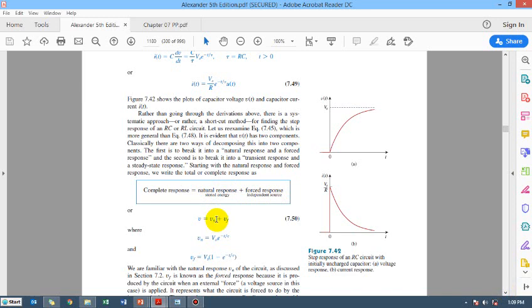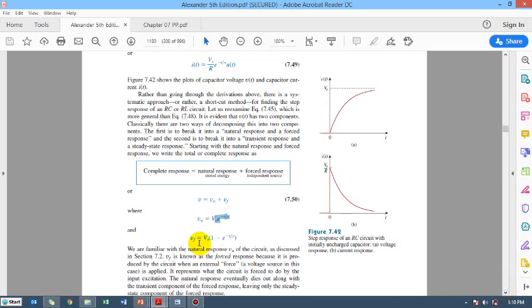So this is V naught, and the forced response is only due to the presence of the power supply in the circuit. Natural response is just because of the V naught, so we have written separately the terms involving V naught. All the other terms we have combined here where there is no mention of V naught, so that is just due to the Vs, that is the forced response.